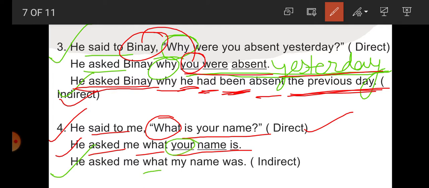What is "your" here? Your is you, your. Possessive here. So it is what? Second person. Second person according to object. What is the object here? Me. So for me, what will be the possessive? My. So what? My name. And "is" changes into past tense "was". So he asked me what my name was. This is the indirect speech we get.